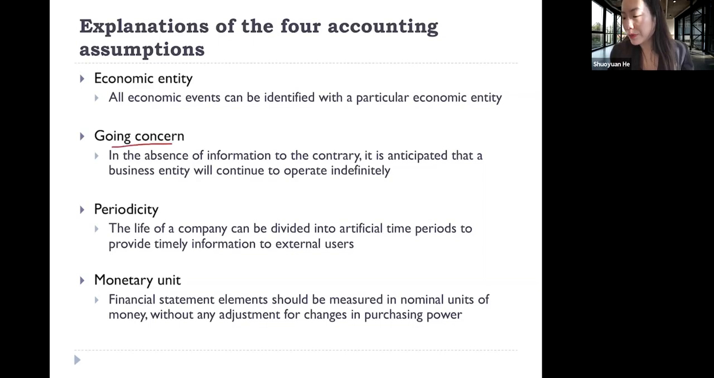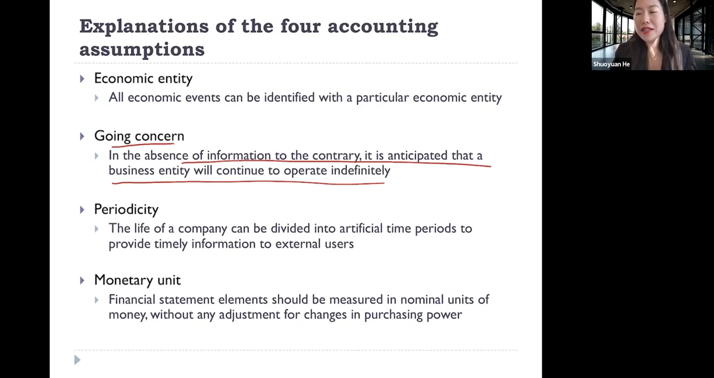Going concern assumption. In the absence of information to the contrary, it is anticipated that a business entity will continue to be operating indefinitely. So this assumption is actually important because not all firms will operate indefinitely, but for accounting, we need to make an assumption. And the assumption which we are making here is the firm is going to operate indefinitely. If this assumption is violated, or in other words, if there's any evidence which shows that the firm may, for example, go bankrupt or stop operating in the near future, then the firm should do its accounting differently.